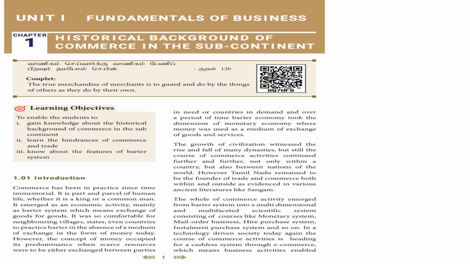Later it was changed by exchanging the products, money came in as the medium of exchange of goods and services. So at first they just exchanged goods for goods, later goods for money.